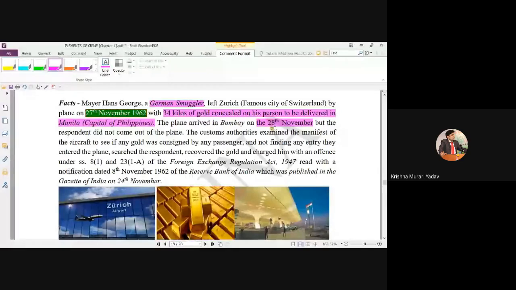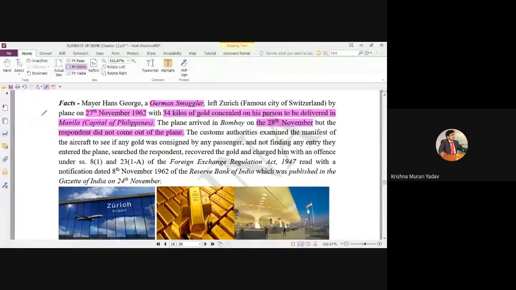He arrived at Bombay airport, but I need some corrections: "respondent" should not be here. MS George, or "he", is better. As you know, I always write in a somewhat different way. He did not come out of the plane.